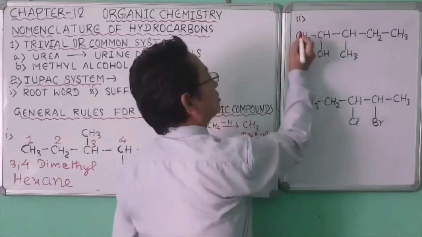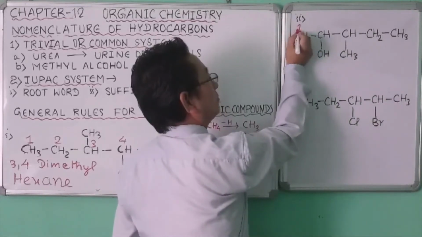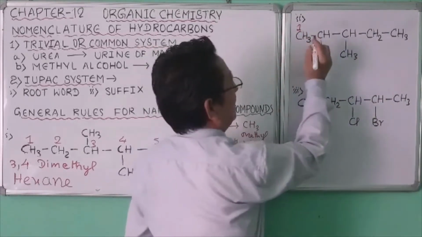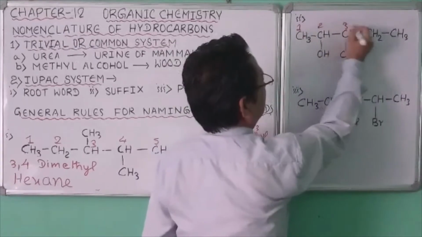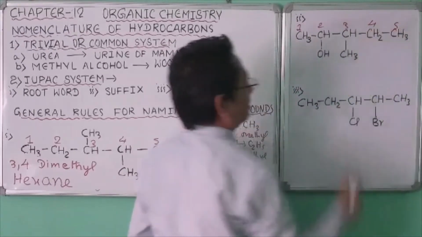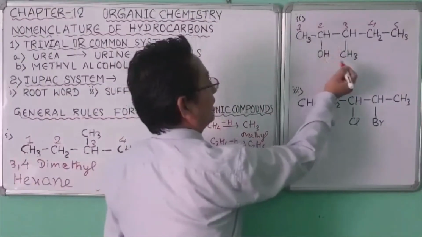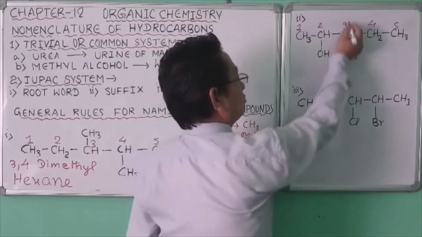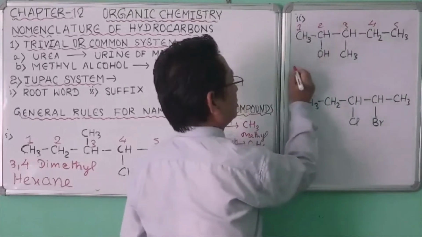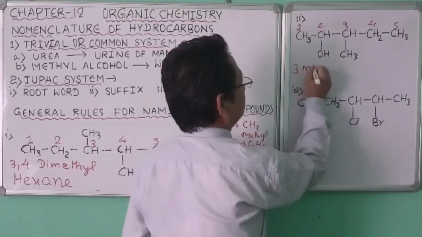So this will be wrong. So we're numbering the carbon atoms from the left hand side, first, second, third, fourth. This is fifth. Now we'll write the IUPAC name of this compound. So first we'll write the substituent. So 3-methyl.